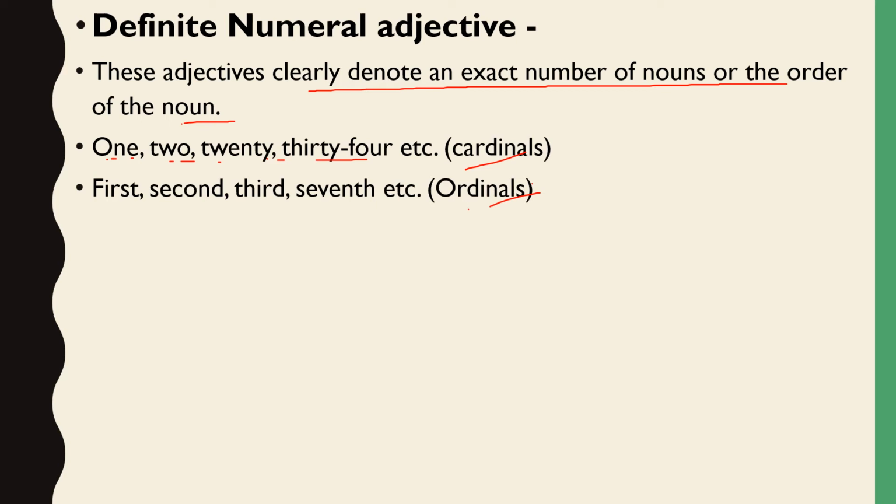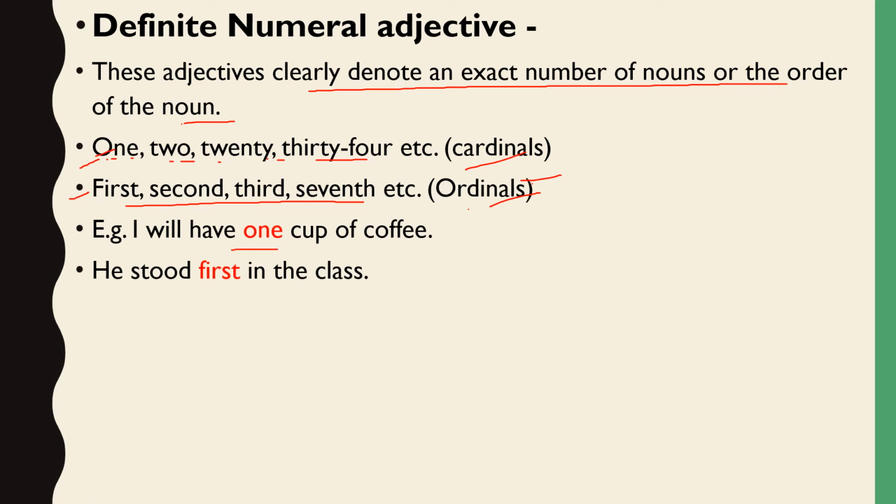Why do we call that cardinal? They say how many of something. Suppose I'm asking you, what would you like to have? I would like to have one ice cream. So, 1, telling about the quantity. Ordinals here, first, second, third, seventh, all these are the positions. When they talk about the positions, they are called ordinals. So, definite numeral adjectives tell us about the exact number or the order of the noun. Clear?